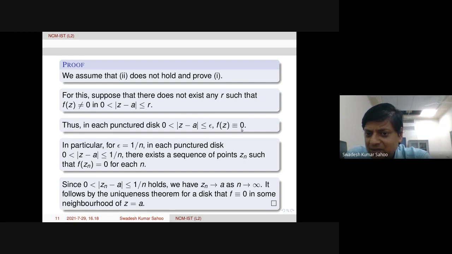F is identically equal to 0 in this punctured disk, we can say. Or you can say f of z is 0 in this punctured disk. Both are the same.